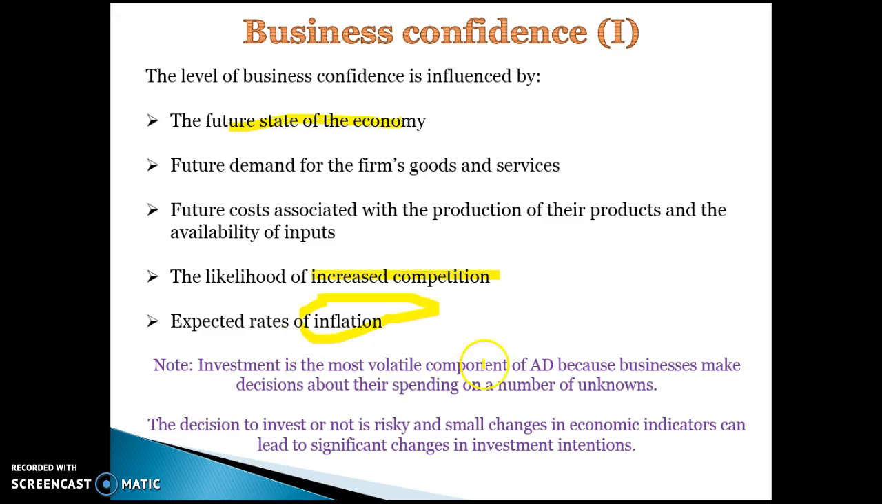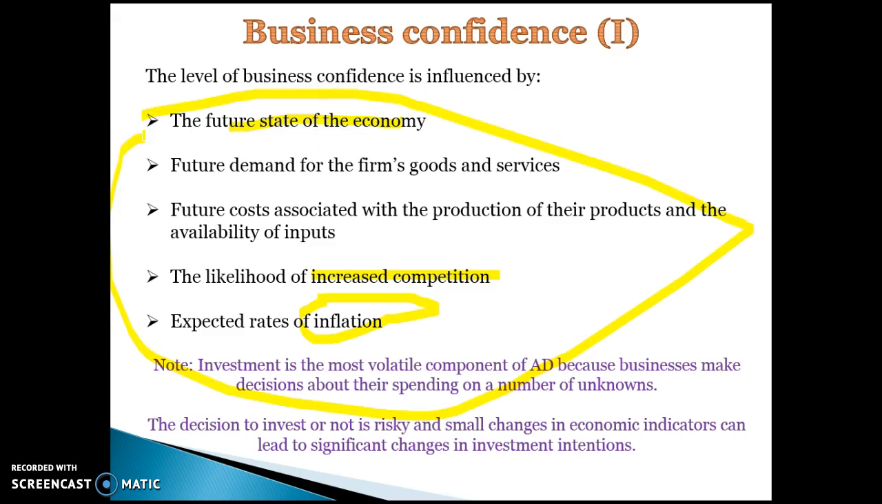Investment spending is the most volatile component of aggregate demand because businesses' level of confidence fluctuates so much. Their spending decisions depend on a number of unknowns, so they base their decisions on all these different factors, and that can lead to this component being quite volatile. The decision to invest or not is risky, and small changes in economic indicators can lead to significant changes in investment spending. I'm going to leave that video there and talk about the exchange rate and overseas growth in the next one.